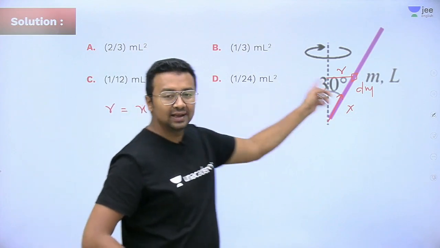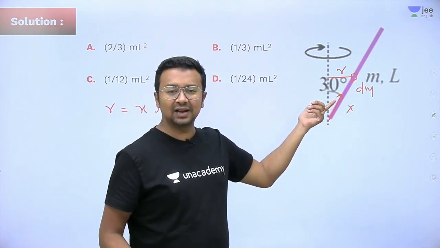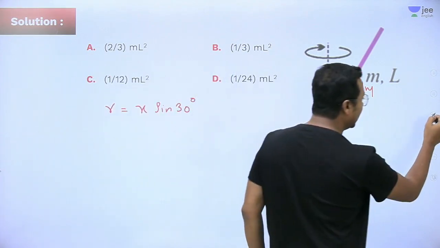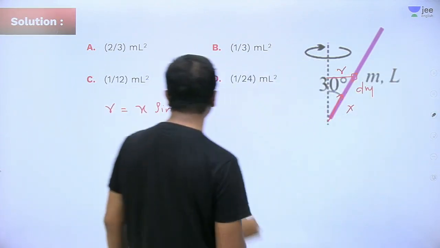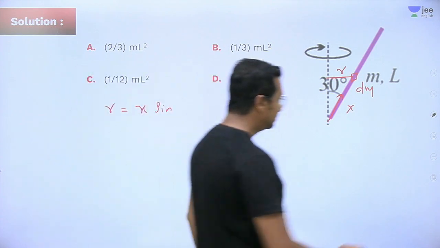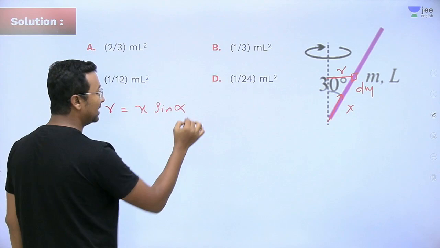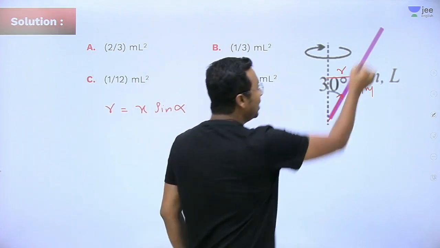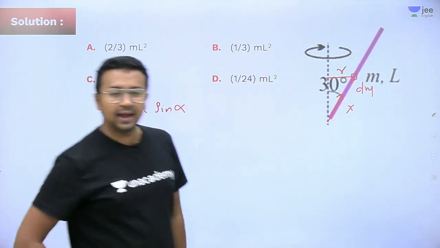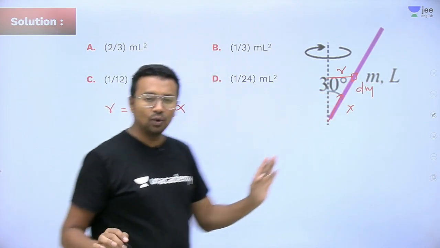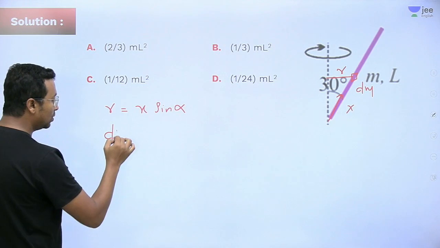Now here 30 degree is given, but it can be a general angle alpha. All right, so let me do it with a general angle. Say it is sine alpha. Fine. Now what is the total mass out here? M. And what is the total length? L. Right? So what will be your dm equal to?